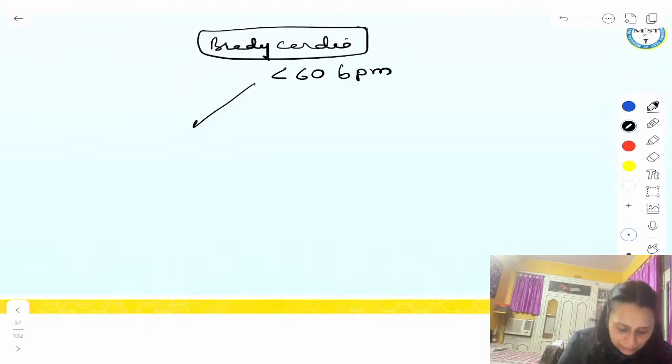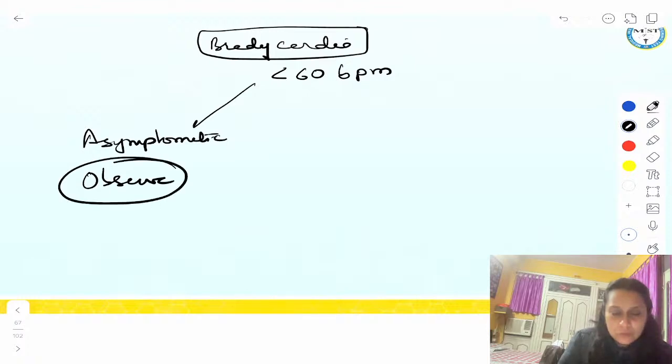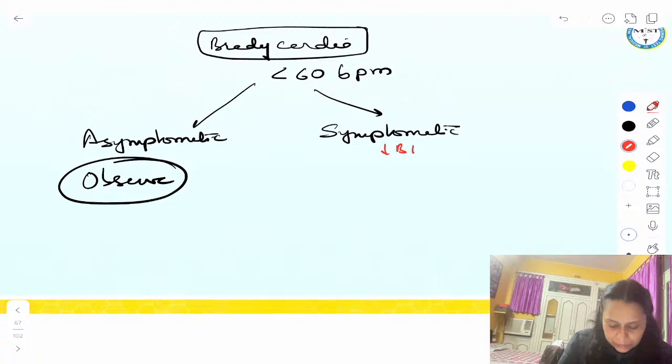If it is asymptomatic, observe and do nothing. We don't have to do anything, we just have to observe. If it is symptomatic, that is, the patient's blood pressure has decreased, the patient's consciousness is decreasing, in that case we will give oxygen and we will give the patient atropine.